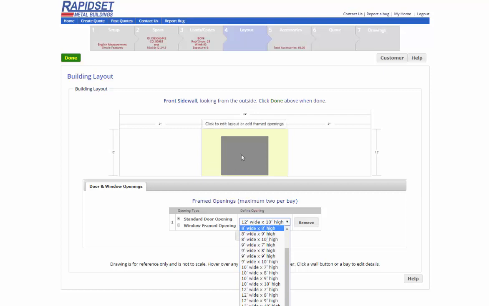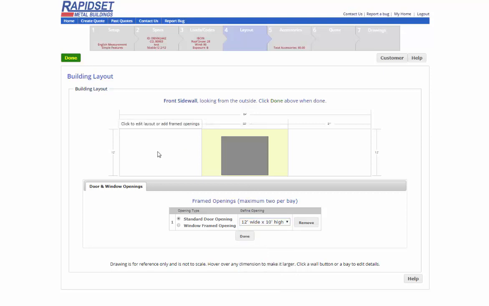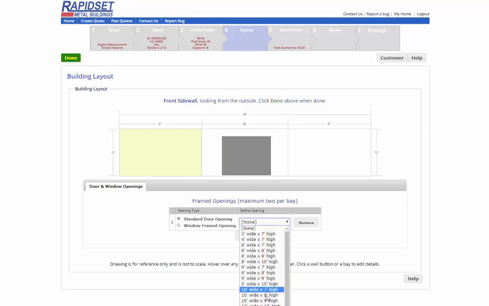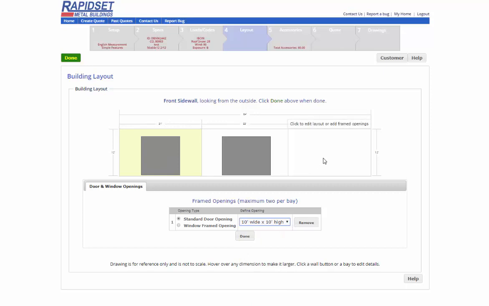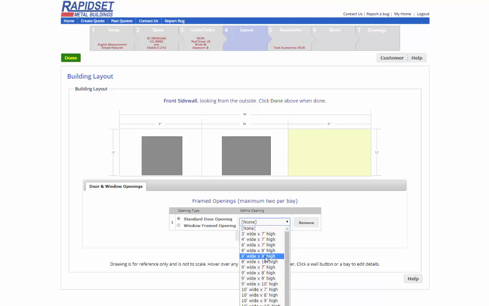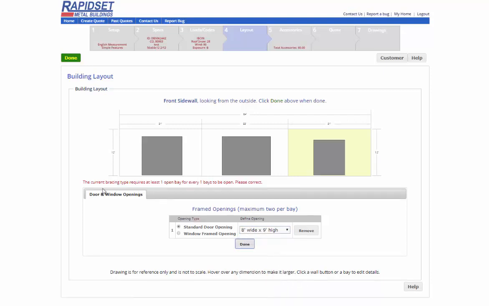But in this case, if I want a framed opening here, and let's say I want a framed opening here, and then I try to put one in the last bay, no matter how many bays you have, it will automatically do the same thing, whether you have 5 bays or 20 bays. It will restrict you in some bays because the system needs bracing. So let's say we want an 8x9 there. It's going to say you've got to have bracing in that bay.